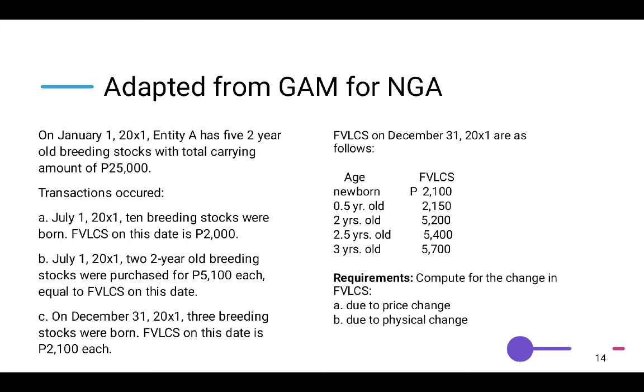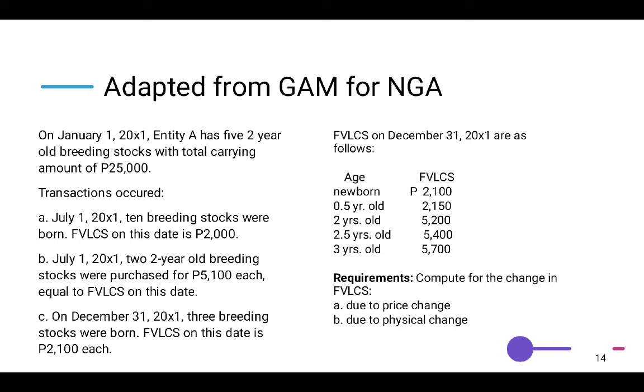Here is an illustration from GAM for NGA. On January 1, 20X1, Entity A has 5 2-year-old breeding stocks with a total carrying amount of 25,000 pesos. Dividing 25,000 by 5 is equal to 5,000 carrying amount for each 2-year-old breeding stock. The transactions that occurred here are: A, on July 1, 20X1, 10 breeding stocks were born. The FVLCS on this date is 2,000 pesos. B, July 1, 20X1, 2-year-old breeding stocks were purchased for 5,100 pesos each, equal to FVLCS on this date.